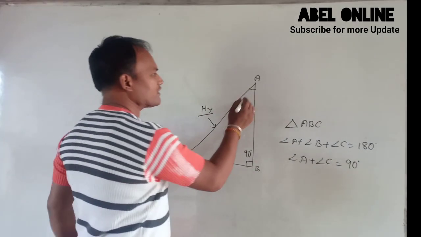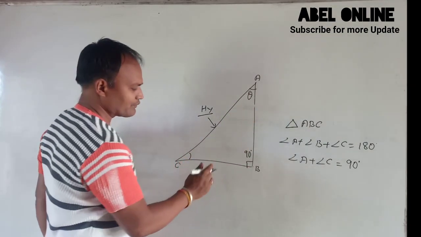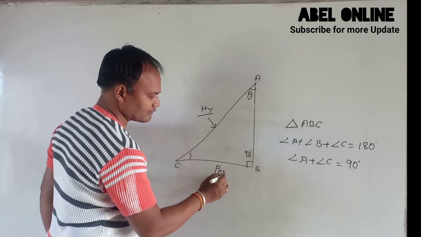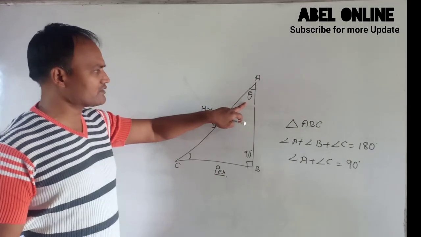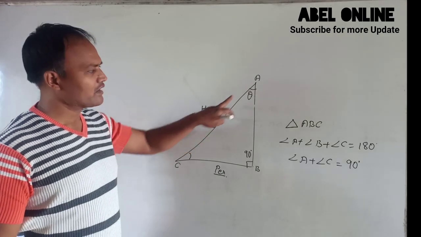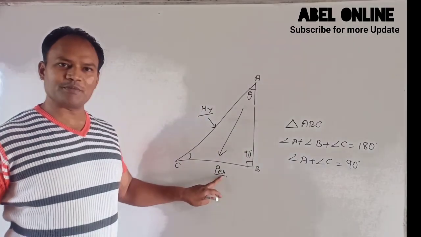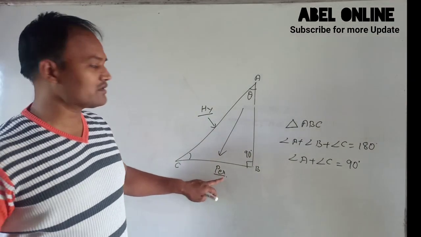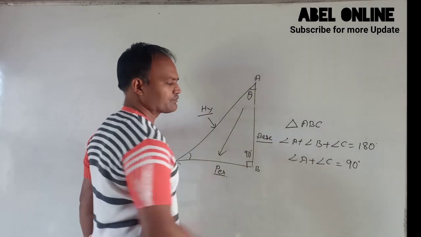If I am saying that this is the angle theta, so this is perpendicular. And if this is hypotenuse and this is theta, the front of the angle is perpendicular, so the remaining part is base. This is base.